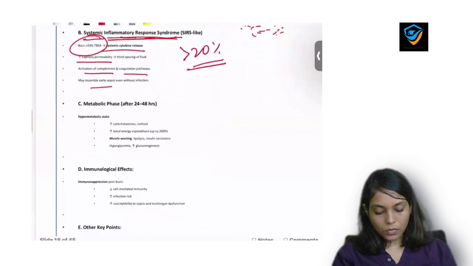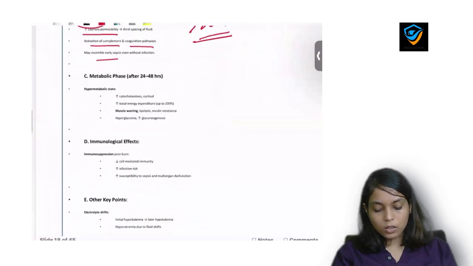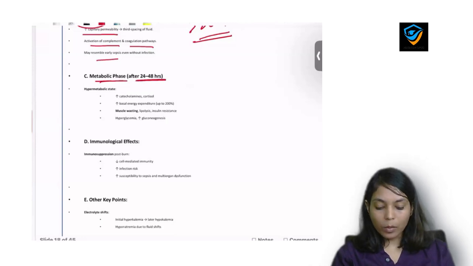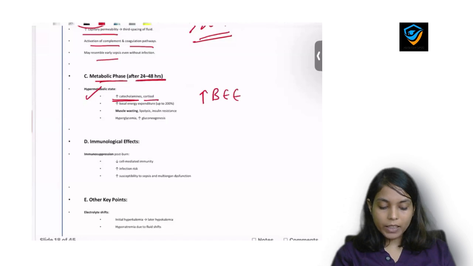Okay, now third thing is metabolic phase. Metabolic phase will start after 24 to 48 hours, and how body reacts in metabolic phase, there will be hypermetabolism. Okay, and in hypermetabolism there will be release of hormones like catecholamines and cortisol. There will be increased basal energy expenditure.